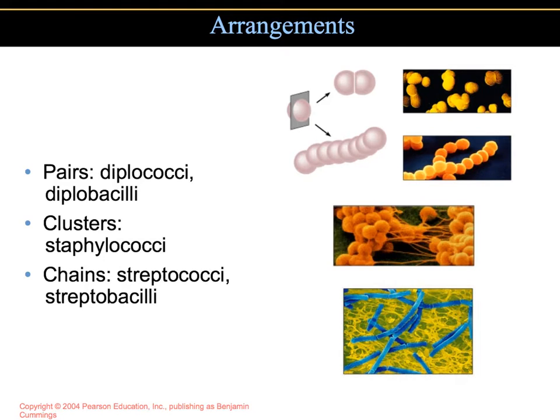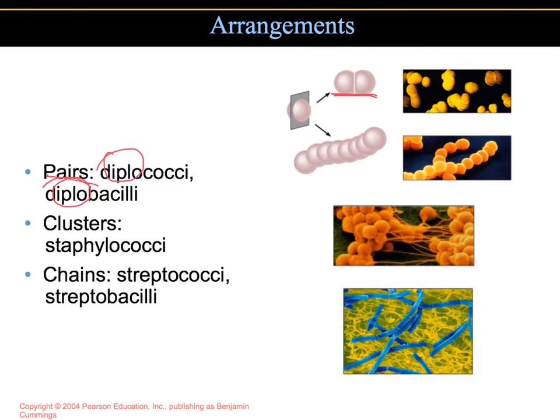They have these different shapes, and when the cocci divide, the cells can remain attached to one another. If that is the case, you would have pairs. So diplo refers to pairs. Diplococci would be two cocci, or you'd have diplobacilli, which would be two rods that are stuck together. So they occur in pairs. Those that remain in pairs after dividing are called diplo.